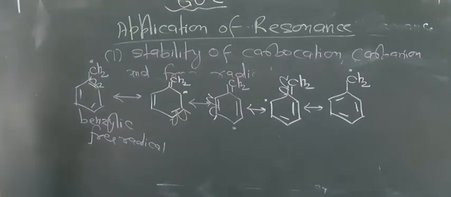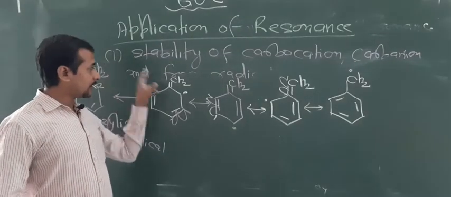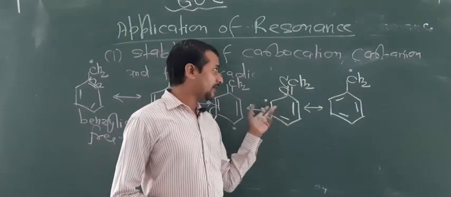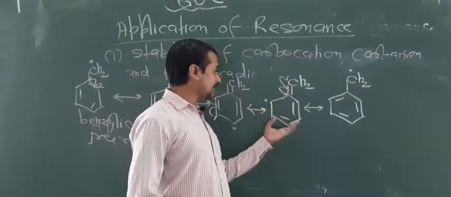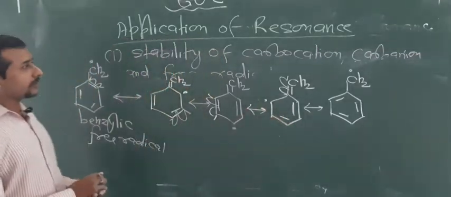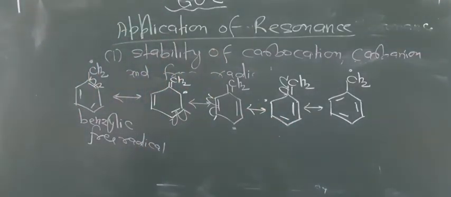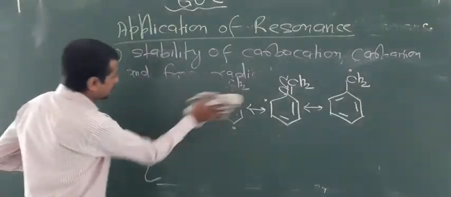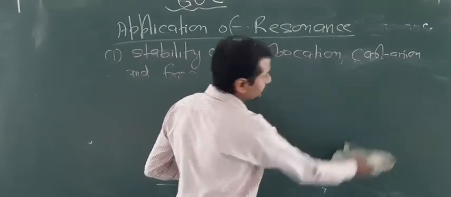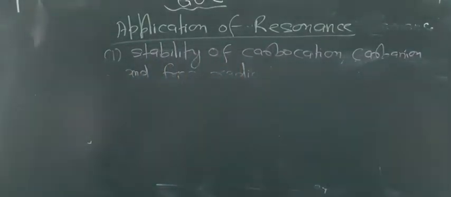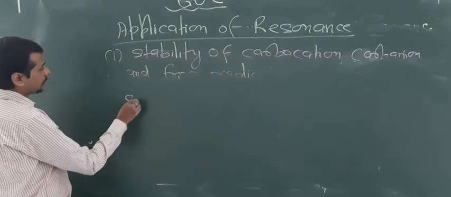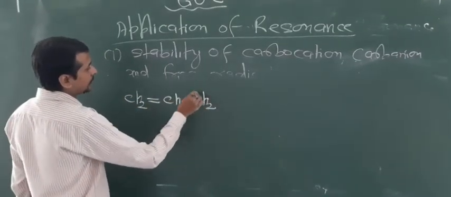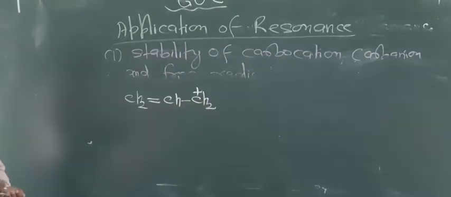Now look at the conditions here. This one electron moves to the ortho position, para position, and again ortho position. That's why the movement of the electron takes place, there is delocalization of the electron, and hence it also increases the stability. So by this way you can know the stability of carbocations, carbanions, and free radicals. Similarly, one more important group, that is the allyl group, which also shows resonance similarly to benzene.